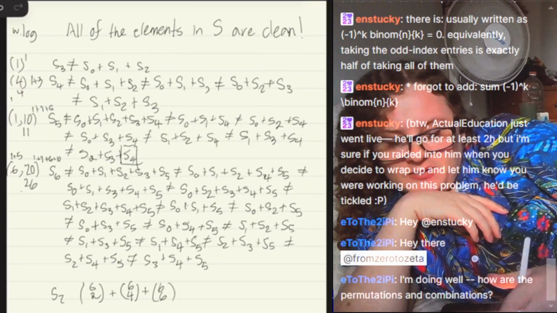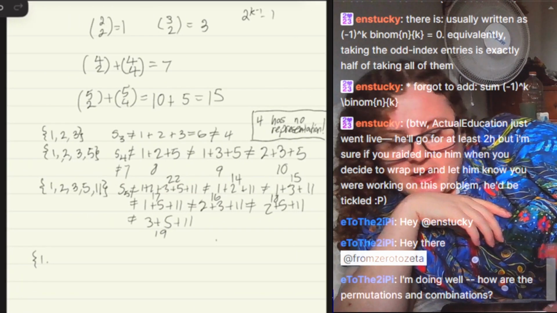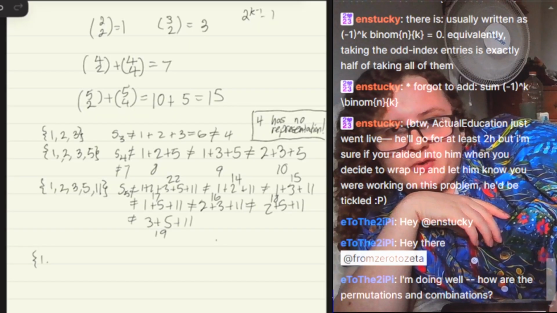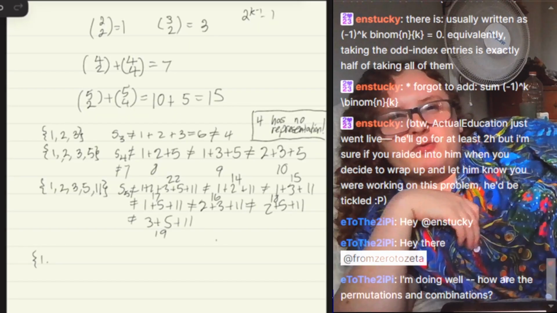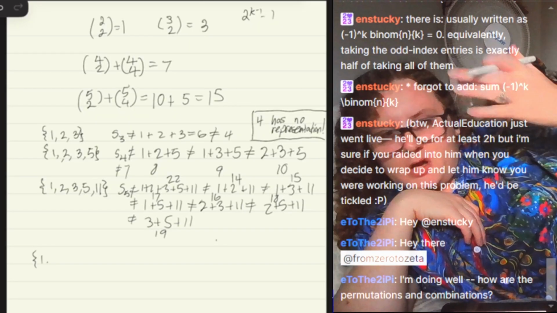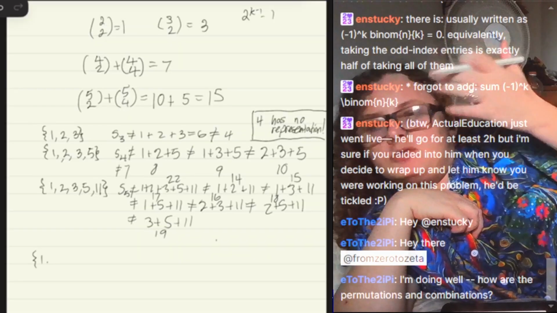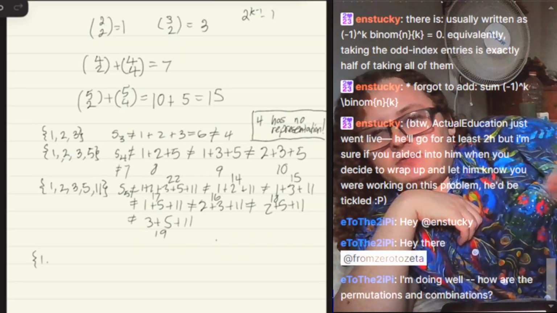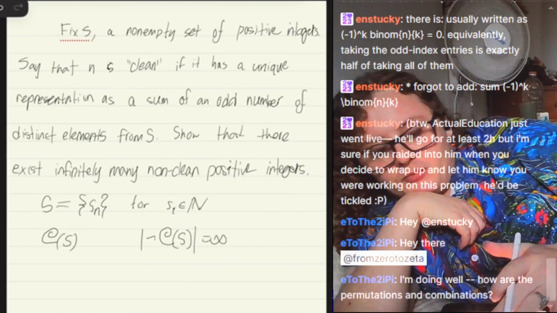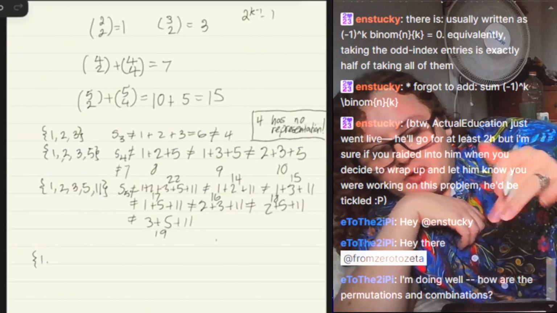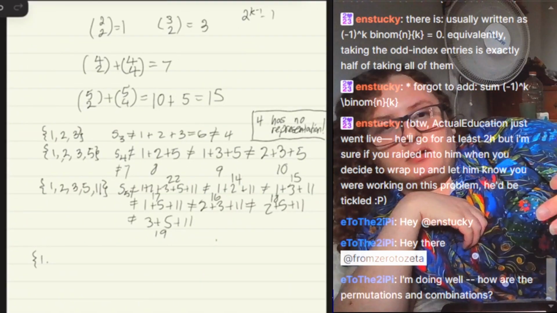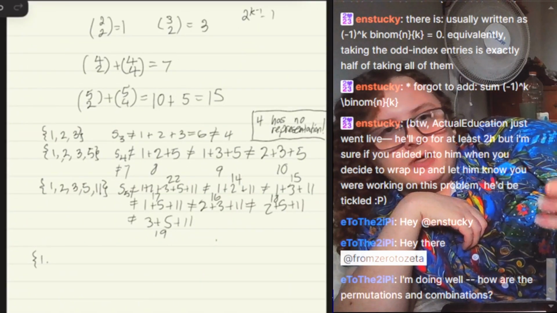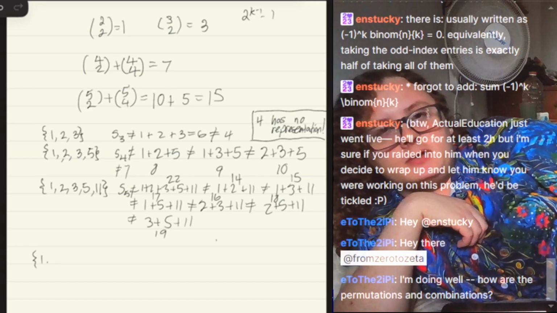The work that I have so far is that the number of restrictions for each element of S grows greater than 2 to the k, which intuitively should mean that there are an infinite number of non-clean integers. But I realized that the newly added item doesn't have to be greater than the restriction.